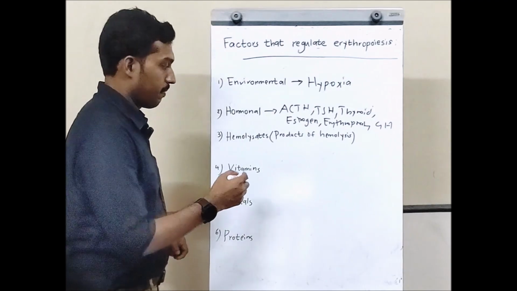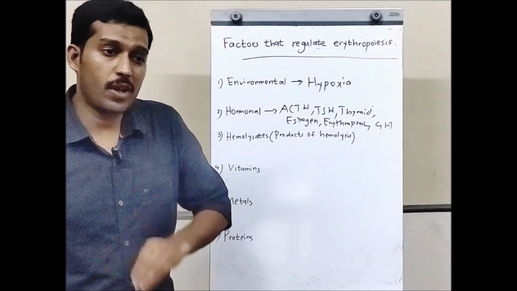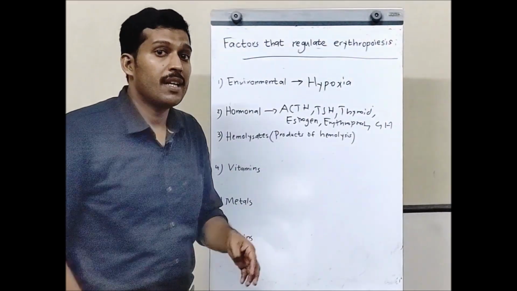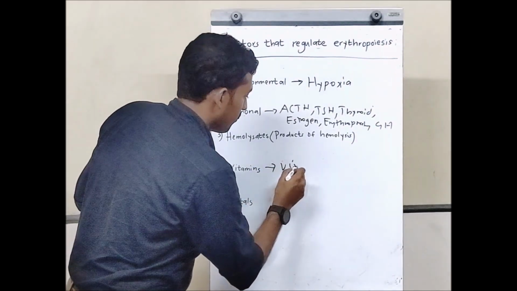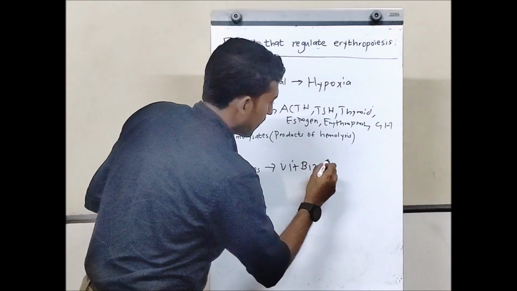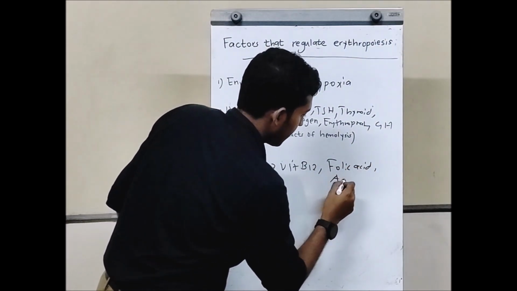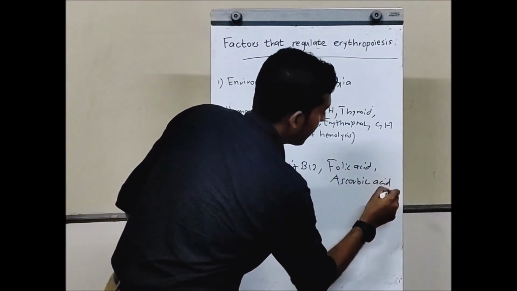Coming to the vitamins, before that, hemolysates. Hemolysis, I told you, the products of the red cell destruction can also affect erythropoiesis. Coming to vitamins, mainly we have vitamin B12, folic acid and ascorbic acid. These are the factors that can regulate erythropoiesis.